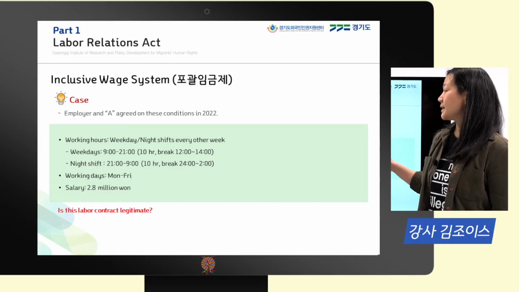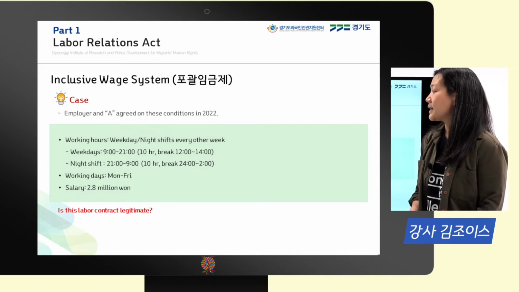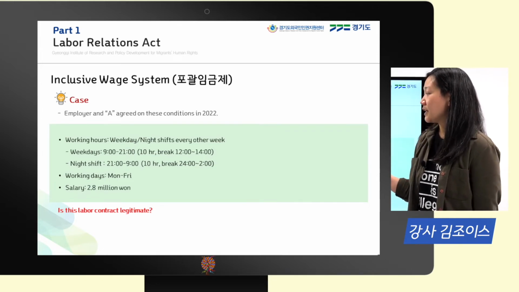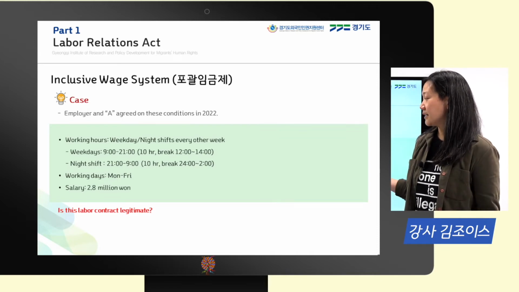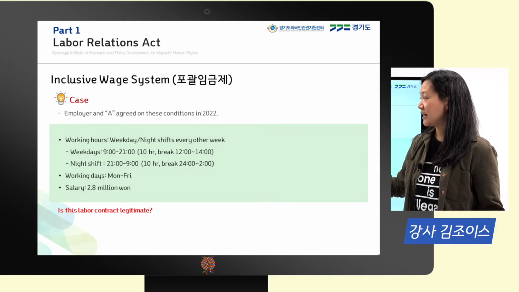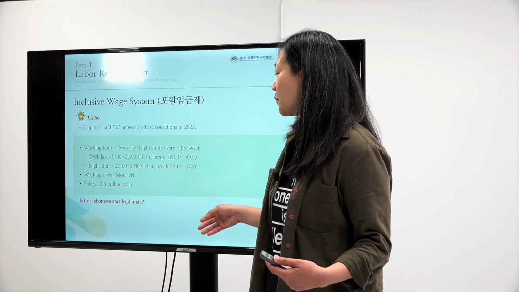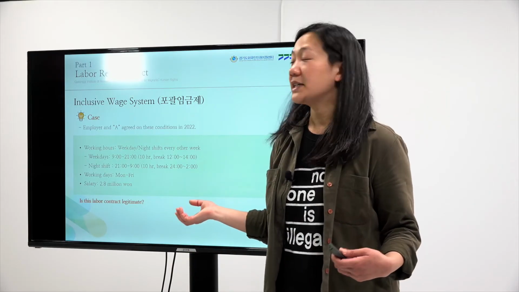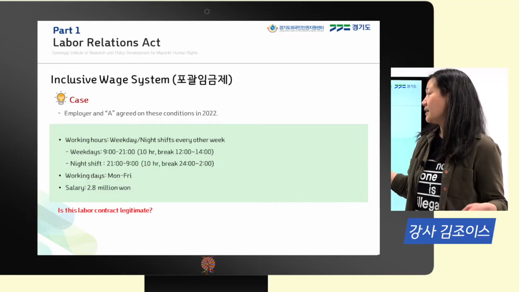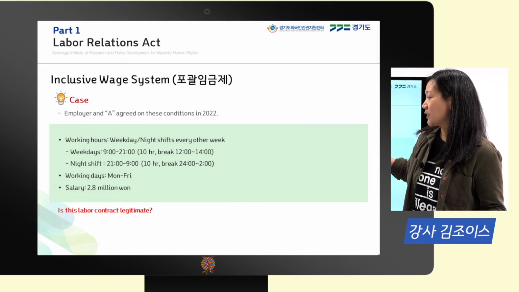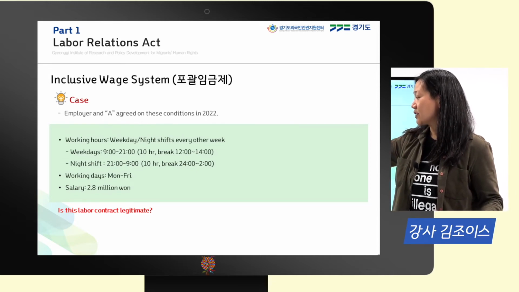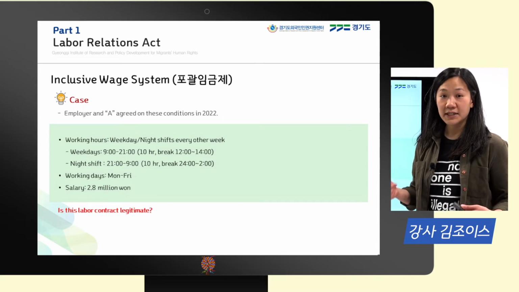Next, let's take a case. We're going to look at a couple of cases. If my employer asked me to work these hours and I've agreed, the question is: is this labor contract legitimate? So employer and worker A agreed that A would work weekday and then night shifts every other week. So this is a rotating schedule.